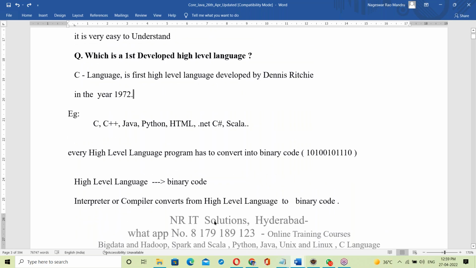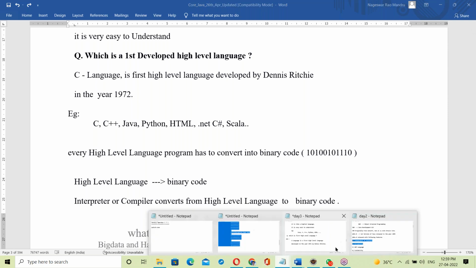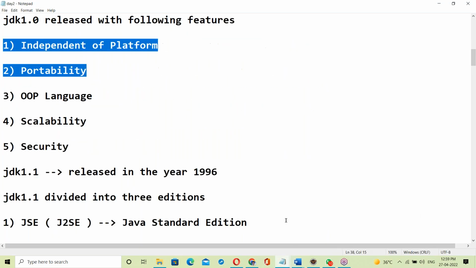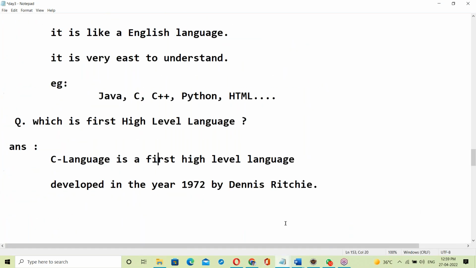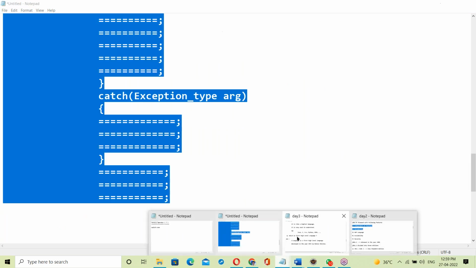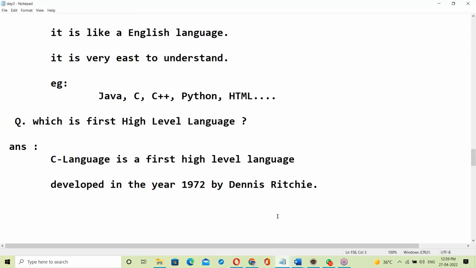High level languages, like C, Java program, C program, and Python, are all high level languages. Every high level language instruction has to be converted into binary code.